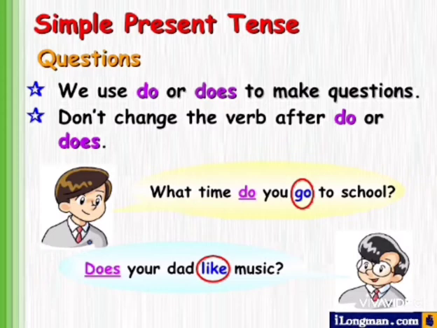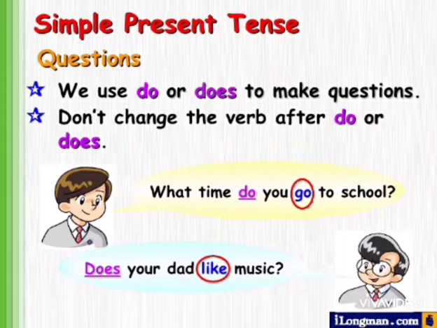Okay, so how to form questions in simple present tense? We use do or does to make questions. So generally we use do or does to make questions. We have to use do when your subject is plural number, and you have to use does when your subject is singular number. Don't change the verb after do or does. Yes, do is the auxiliary verb, and you need not change the main verb after do or does.